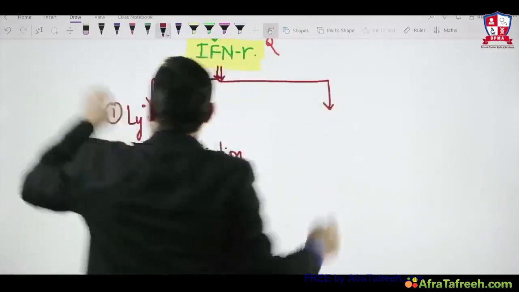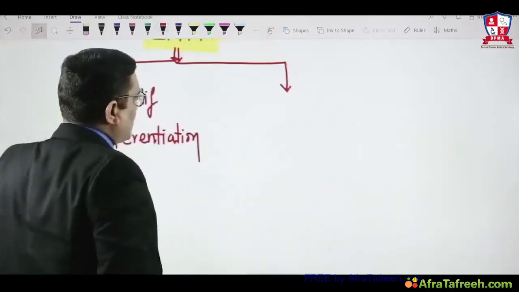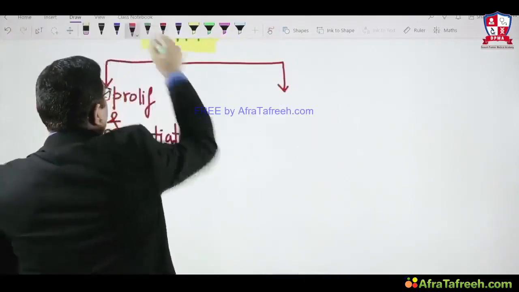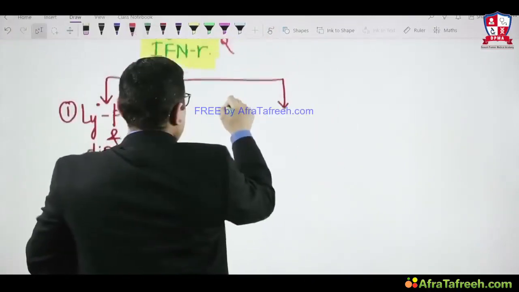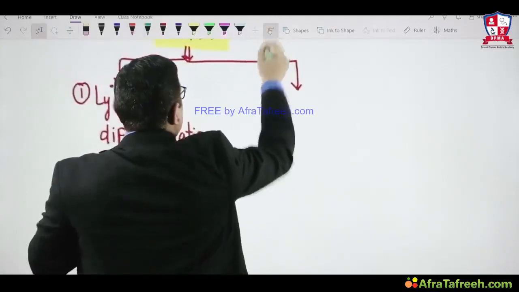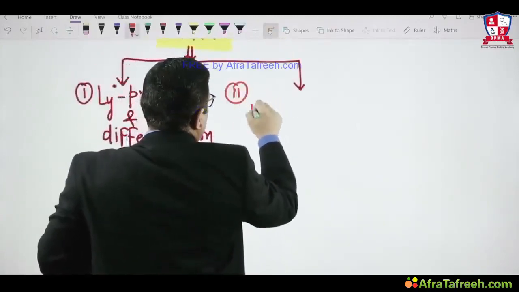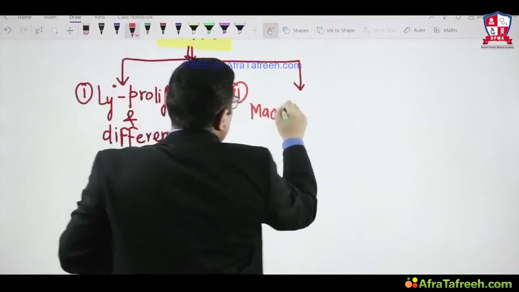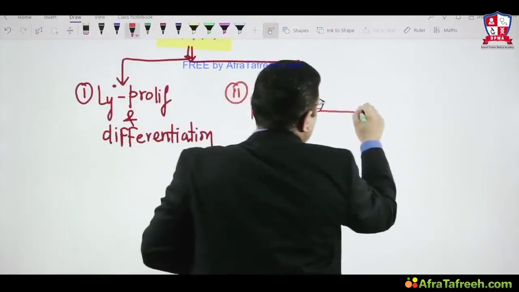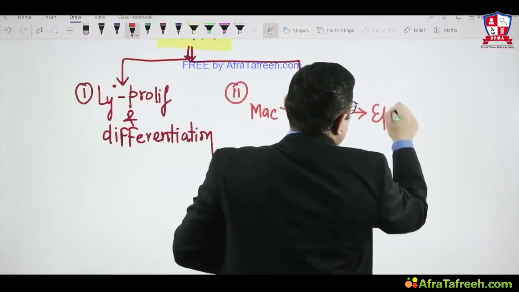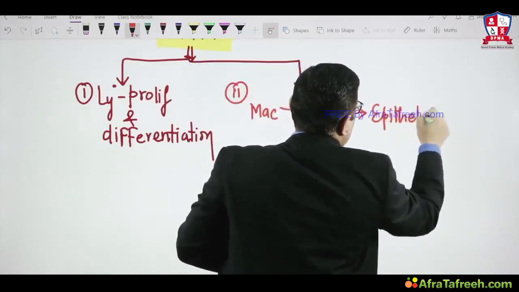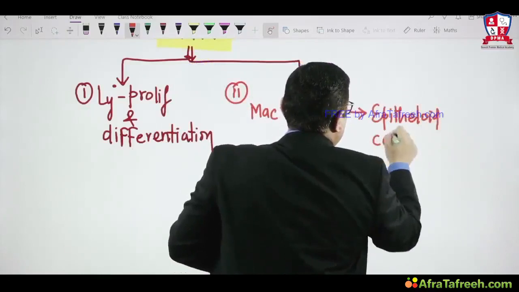And number two, this interferon gamma will activate macrophage to epithelioid cell. So macrophage will be converted into epithelioid cell.